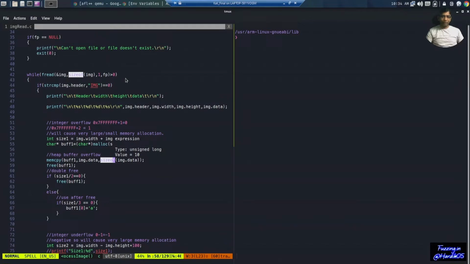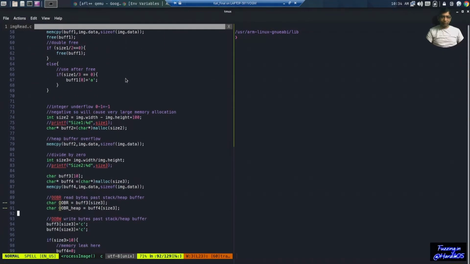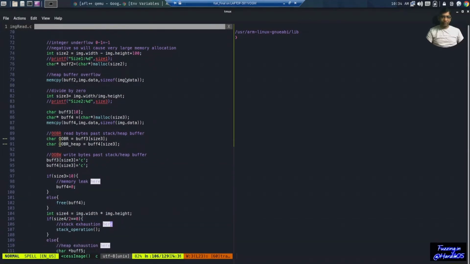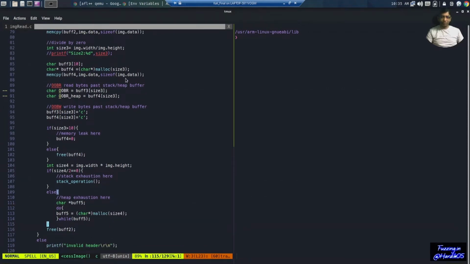There are a lot of vulnerabilities, like heap buffer overflow, integer overflow, use after free, double free, divide by zero, out of bound read and write, as well as in the stack buffer, and there are memory leaks, stack exhaustion, etc.